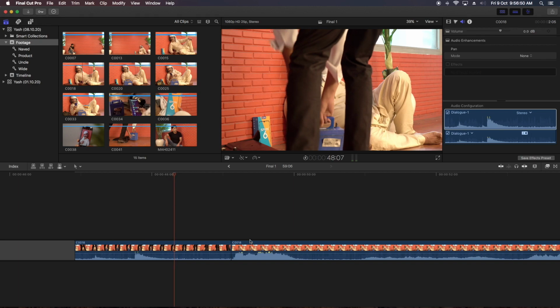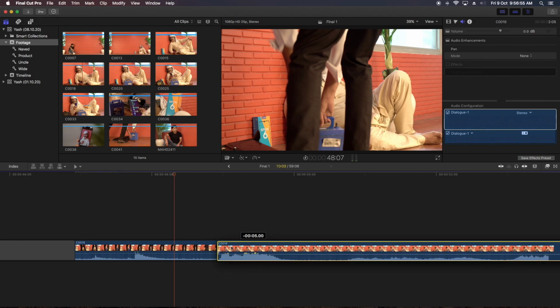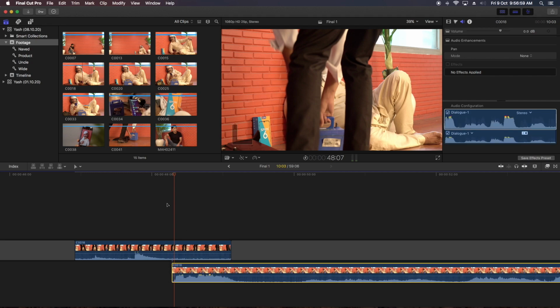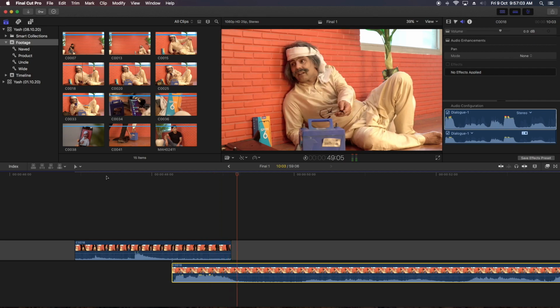I can even select the position tool and move this clip in between this audio. Now the audio is overlapped to the shot, and then the video will start the cut.